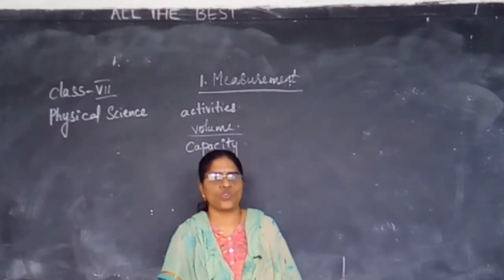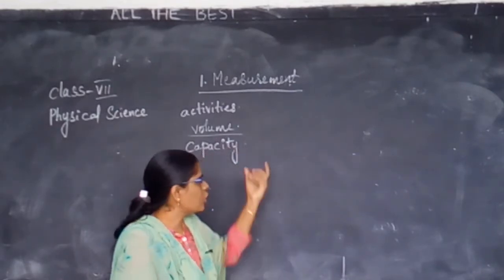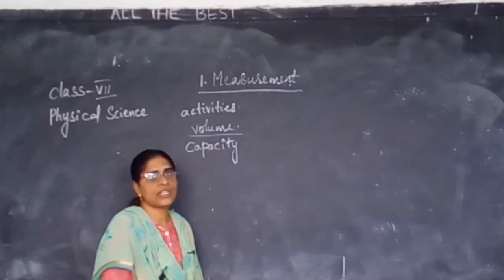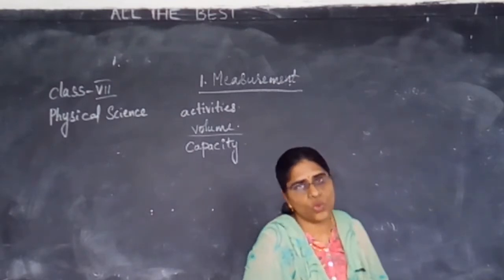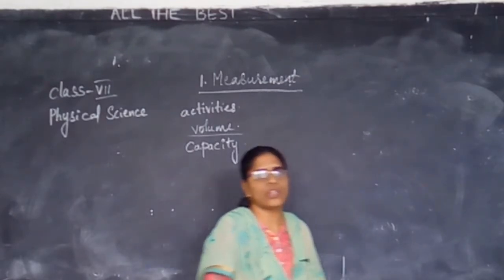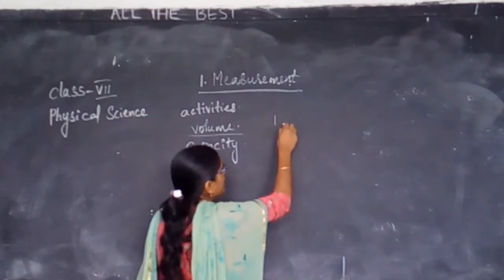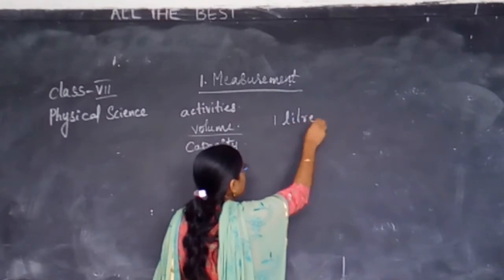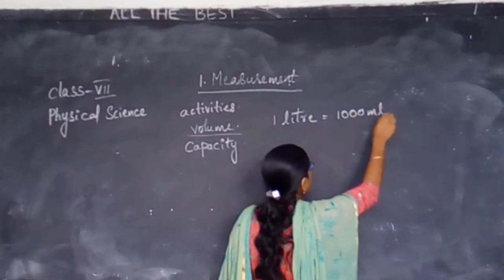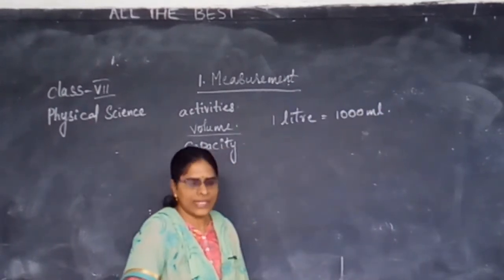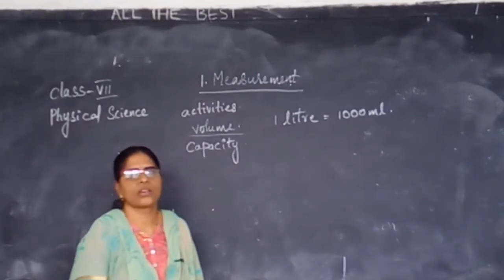Milk is in the form of a liquid, or not? Yes. Hence, volume we measure in liters. I told you in the last class, volume we measure in liters. Now here, 1 liter is equal to 1000 milliliters. Okay?